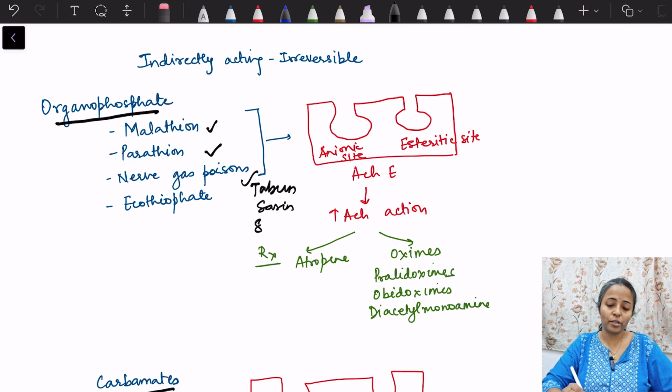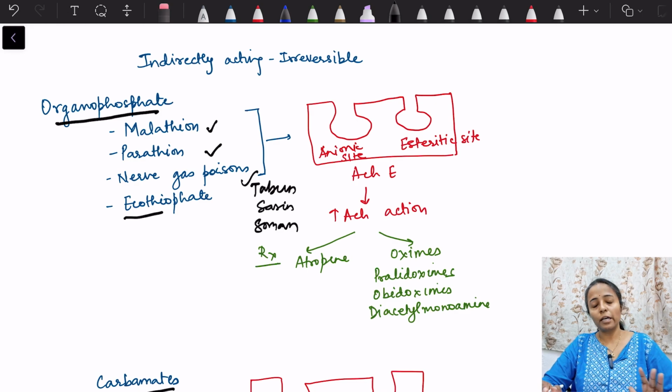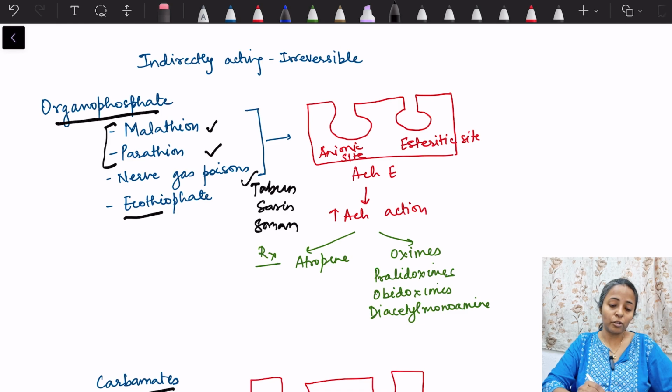Okay, nerve gas poisons used in warfare, ecothiopate. So these organophosphates irreversibly inhibit acetylcholinesterase, so they can cause poisoning. Malathion and parathion are used as insecticides. So OP poisoning is very commonly seen in farmers, right?